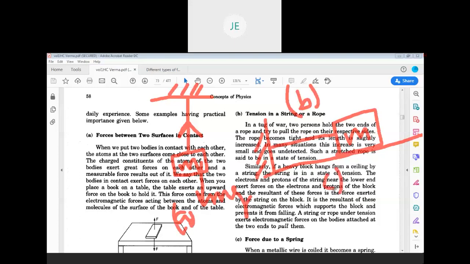Can anyone please answer? You please remember, tension force is a pulling force, or it acts away from the object. Tension direction in this case is leftwards, not rightwards.